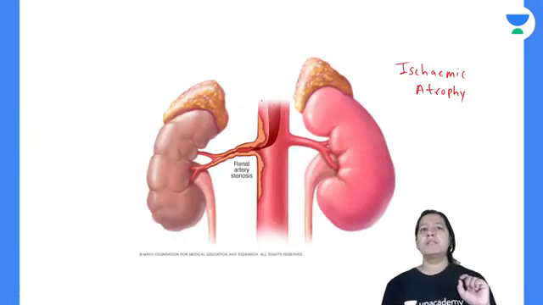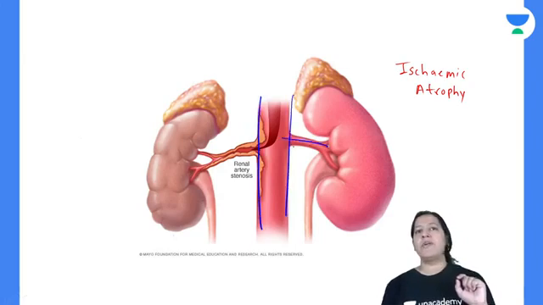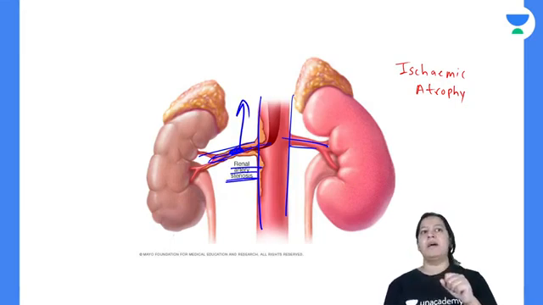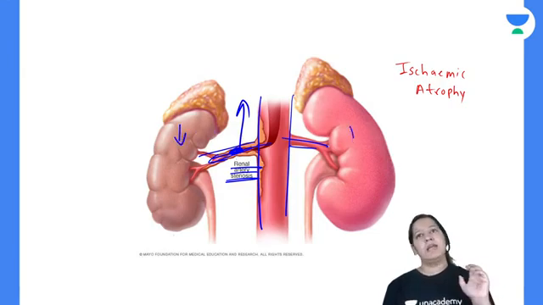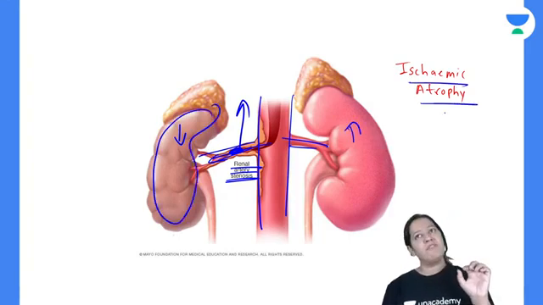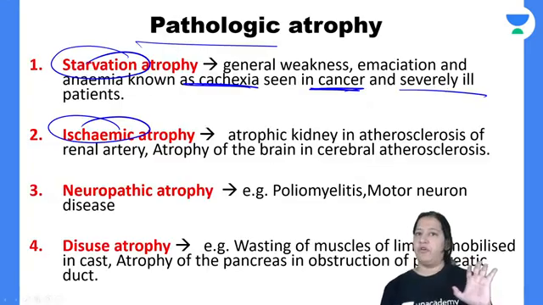Second is ischemia. So this is the aorta. These are the two renal arteries. Can you see this renal artery is stenosed? It is obstructed here, so blood is not going here. Compare the size of the kidney. This kidney is less in size, it is more in size. It is less in size because of ischemia, because of less blood. So it is known as ischemic atrophy.